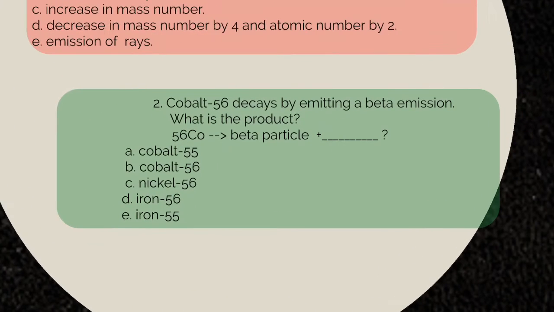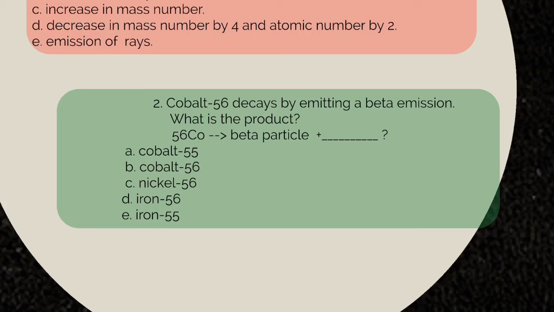Here, for example number 2, cobalt 56 decays by emitting a beta emission. What is the product? So cobalt 56 emits this beta particle. We all know that the mass number is not affected, but it's just the atomic number. So if it has emitted some kind of radiation, the best answer here would be letter C. That is nickel 56.